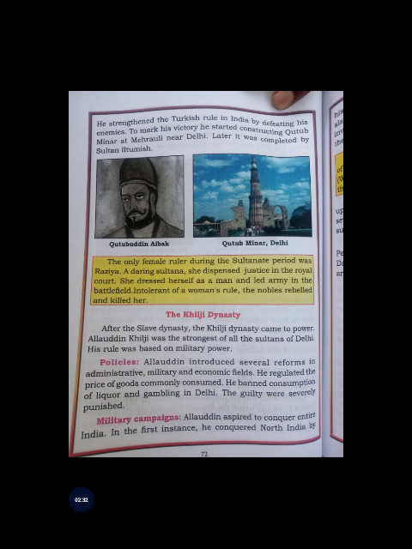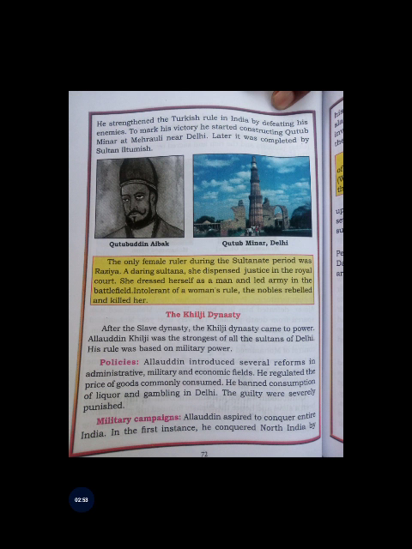To South India, he sent Malik Kafur, a slave who was close to him. With a huge army, Malik Kafur invaded the 4 kingdoms of South India and looted their capitals.